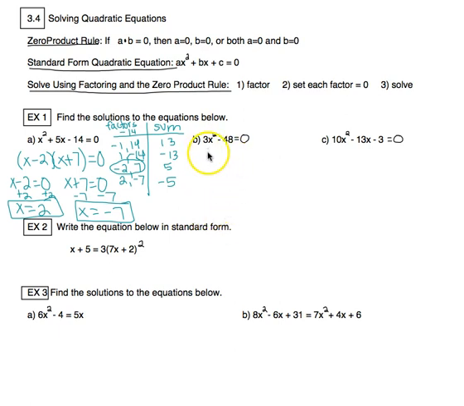All right, now let's go on to this next one. As I said, we always look for GCF first. Here I do have one because both terms are divisible by 3. So take the 3 out. 3x squared divided by 3 is x squared. 48 divided by 3 is 16. So my first step of factoring looks like this.